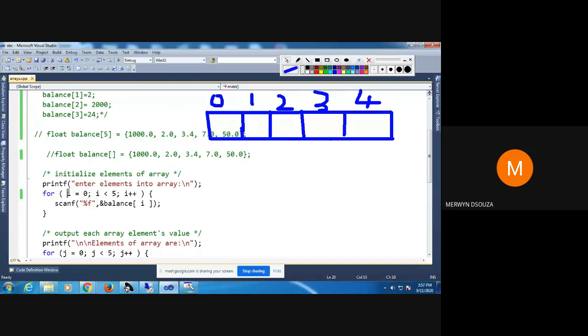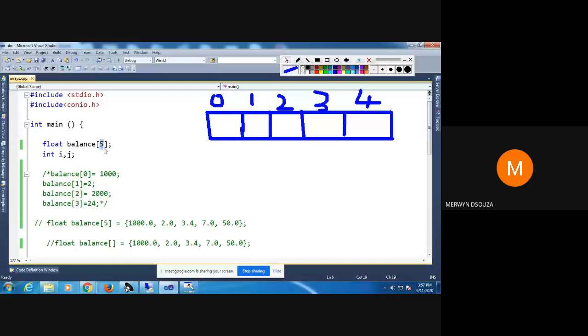So I start my for loop with a variable set i equal to 0. This 0 is because array indexing starts at 0. Then I want to stop taking input when i is less than 5. Why 5? Because the size of my array is 5.